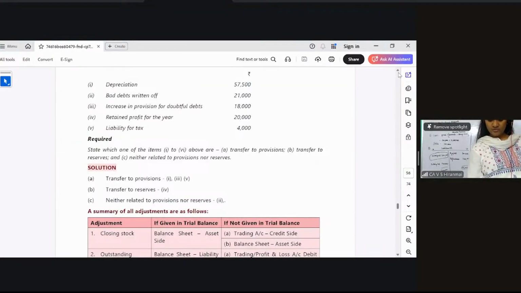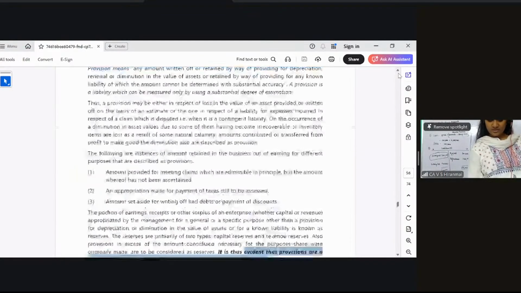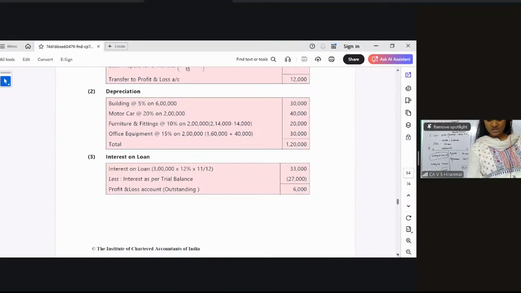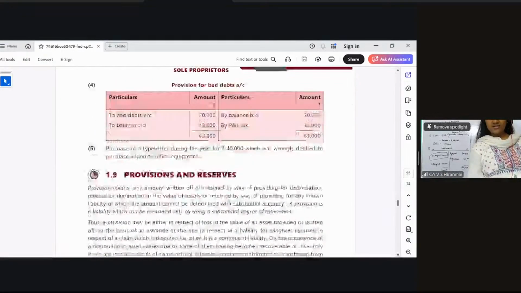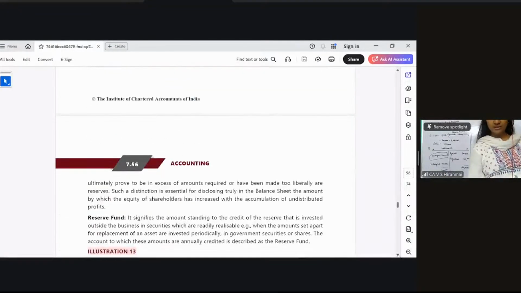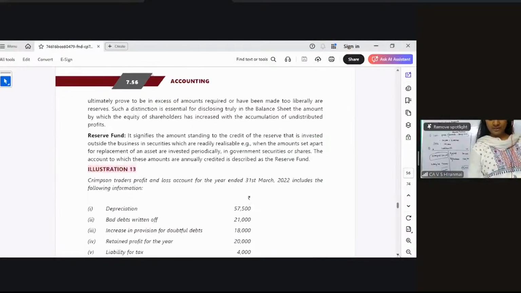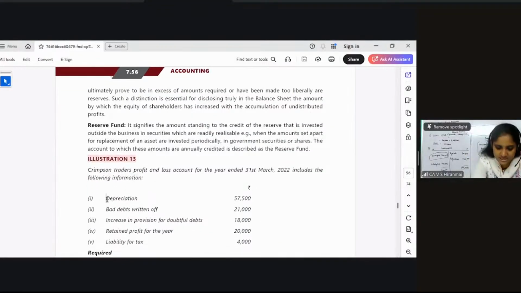Okay. All of you, please see here. Now, the first one is depreciation. The moment you see depreciation, it means that it is a provision because you need to create for that particular thing. Even if the word provision is not given to you, depreciation is an expense. So it means that it should be created as a provision. So transfer this to provision. Bad debts written off. This is general expense. It is not a provision also. It is not a reserve also.